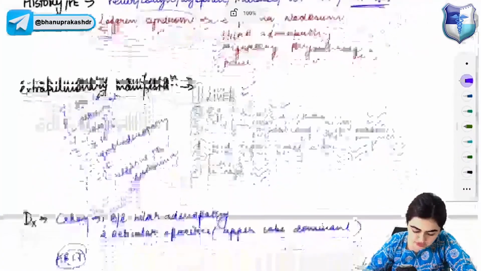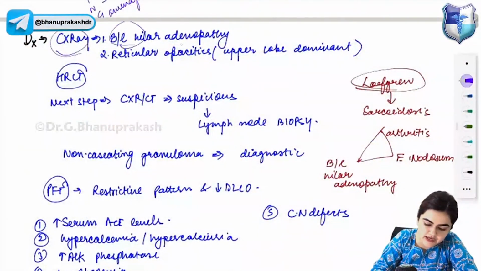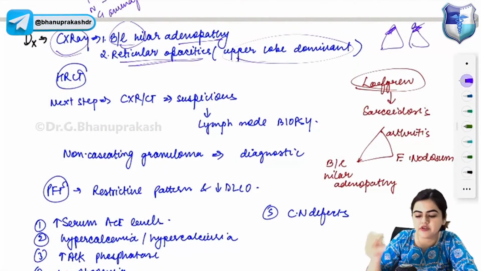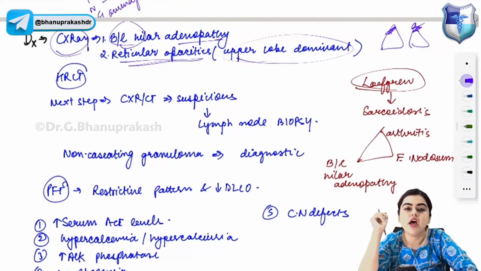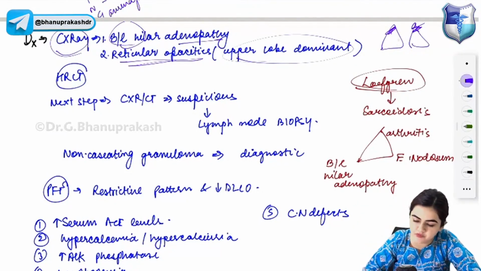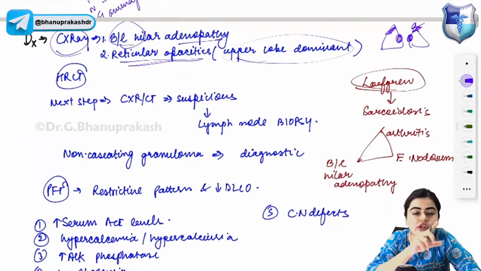Okay, now how do you perform the diagnosis of sarcoidosis? In chest x-ray, you will find bilateral hilar adenopathy and reticular opacities which are predominant in the upper lobe. Bilateral hilar adenopathy with reticular opacities predominant in the upper lobe will point towards sarcoidosis.